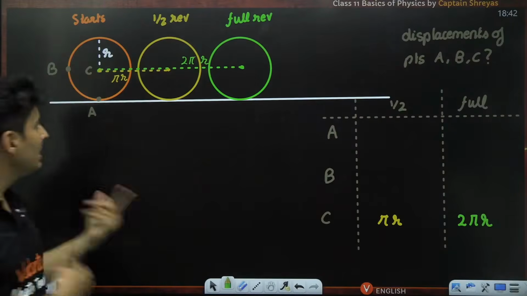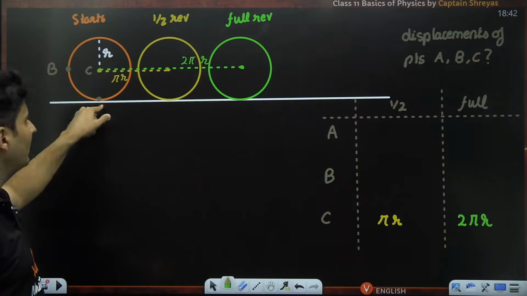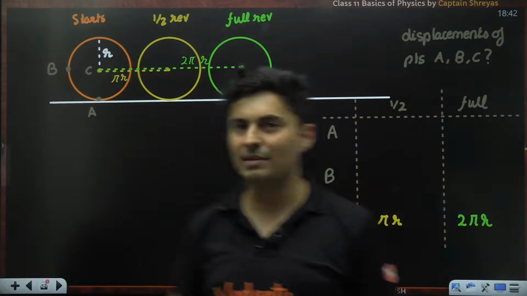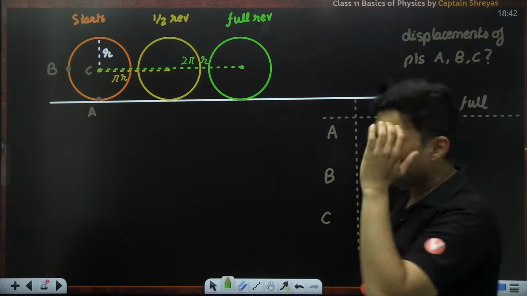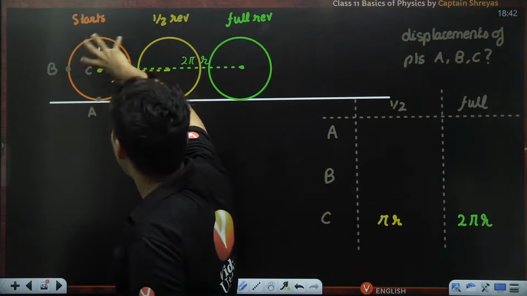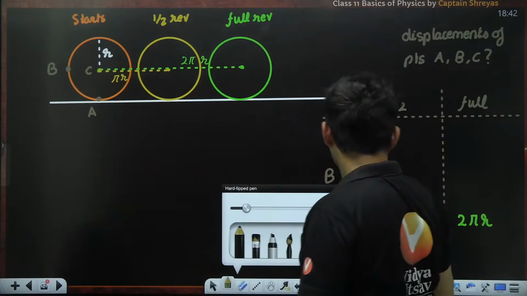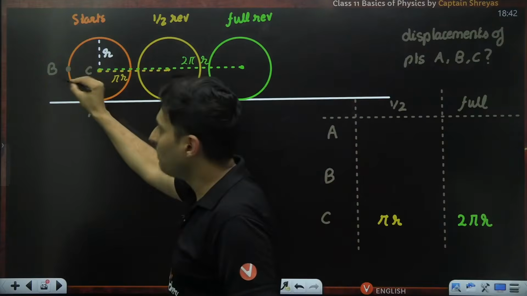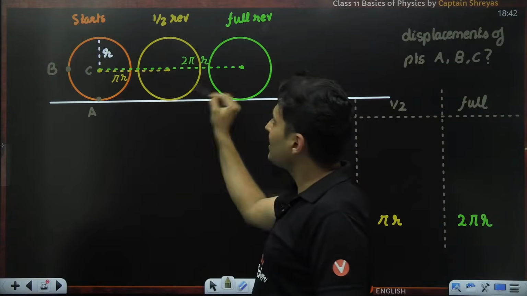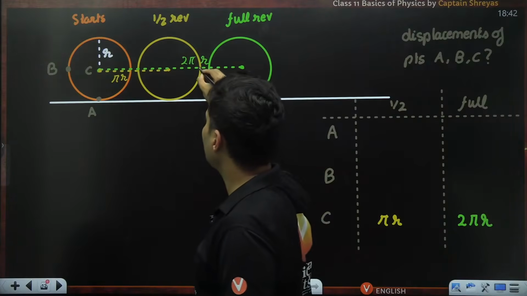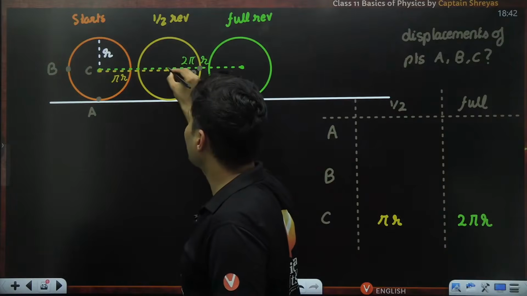Okay. Now, let's think about point number B. B will be little bit simple to understand. Just visualize this. In half a revolution, where will my point B be? Where will this point be in this half a revolution? This point will come exactly diametrically opposite. So won't it be here, guys? Won't this point B be exactly over here?